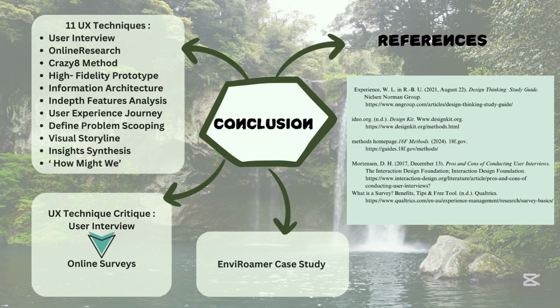In conclusion, there are 11 UX techniques that I found: user interview, online research, Crazy Eight method, high fidelity, information architecture, in-depth feature analysis, user experience journey, define problem scoping, visual storyline, insight synthesis, and how might we. Then, the UX technique that I have critiqued is user interview, and the idea to replace user interview is online survey by Google Forms.